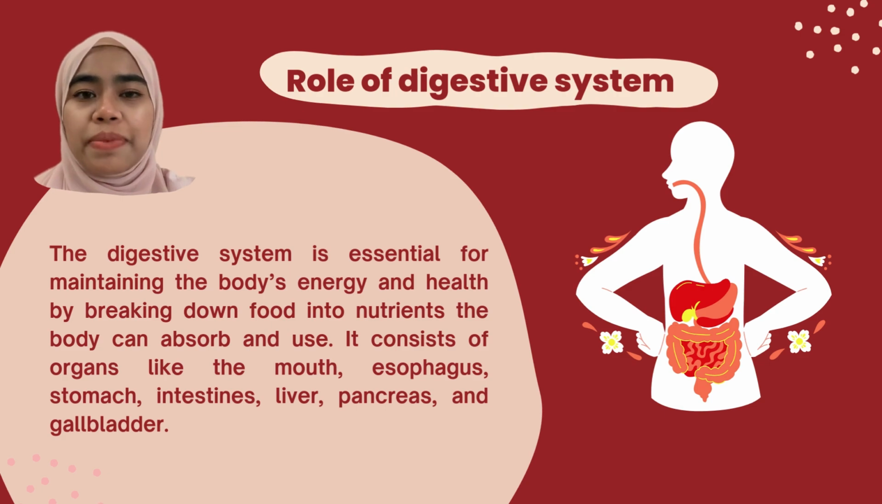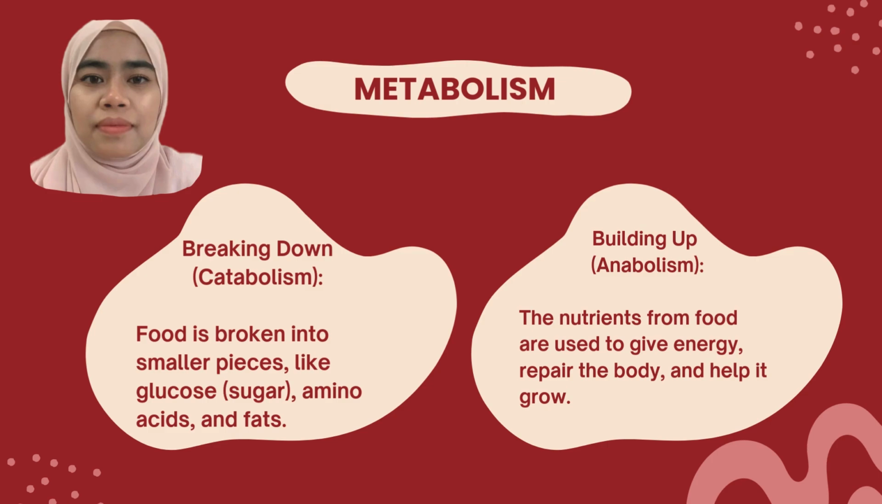I would like to explain the role of the digestive system. The digestive system is essential for maintaining the body's energy and health by breaking down food into nutrients the body can absorb and use. It consists of organs like the mouth, esophagus, stomach, intestine, liver, pancreas, and gallbladder.